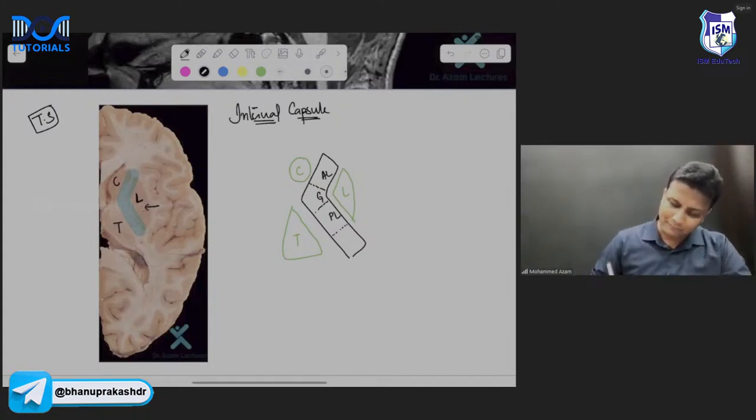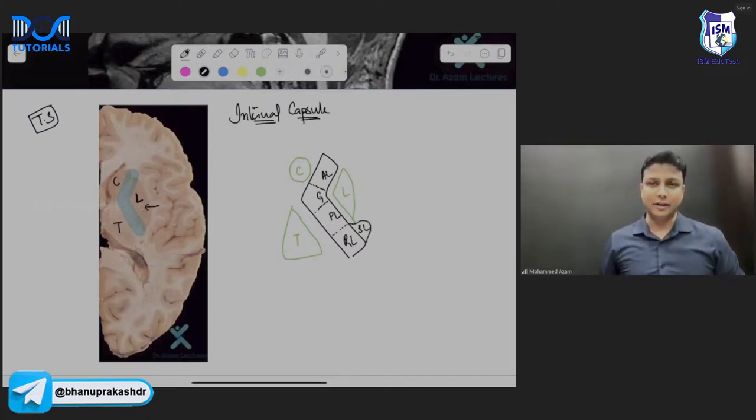Then whatever part you have behind the lentiform, retrolentiform, below the lentiform, sublentiform. So in this manner, internal capsule will have totally 5 parts, sir. Anterior limb, the genu, the posterior limb, retrolentiform part, and the sublentiform part. Sublentiform part, sir.